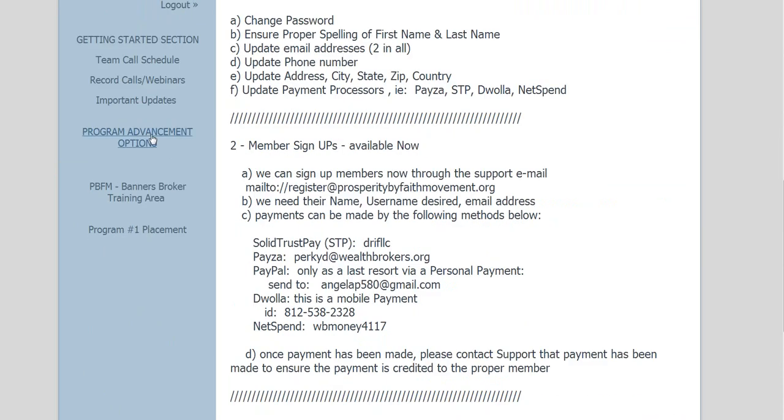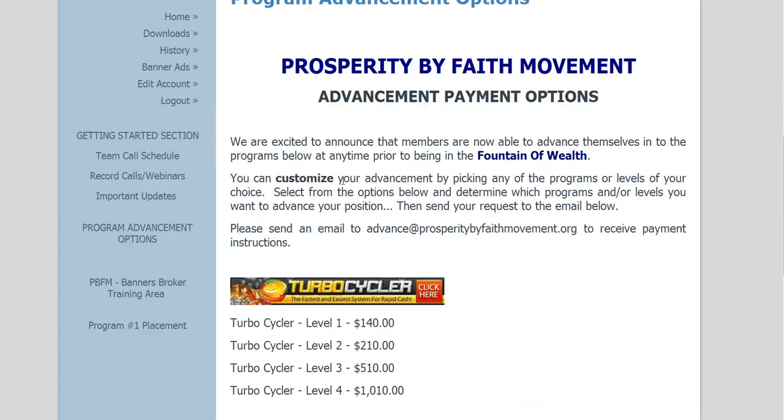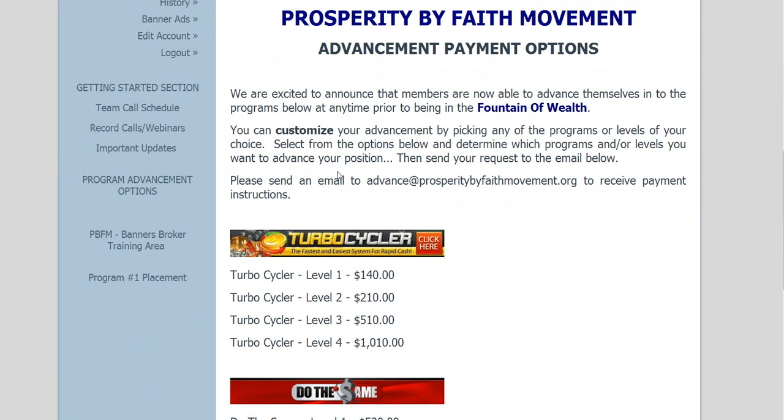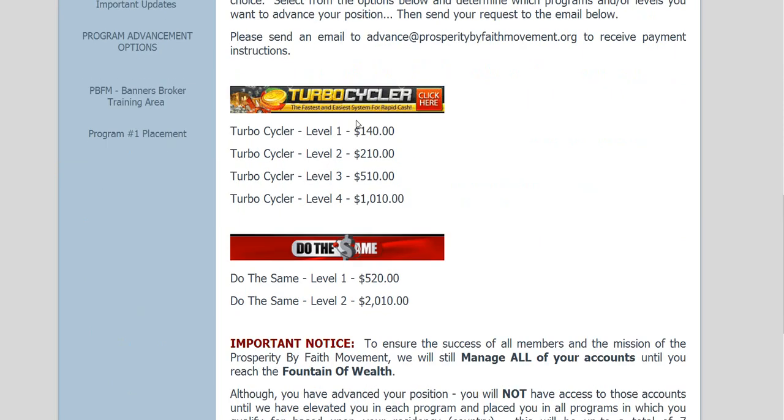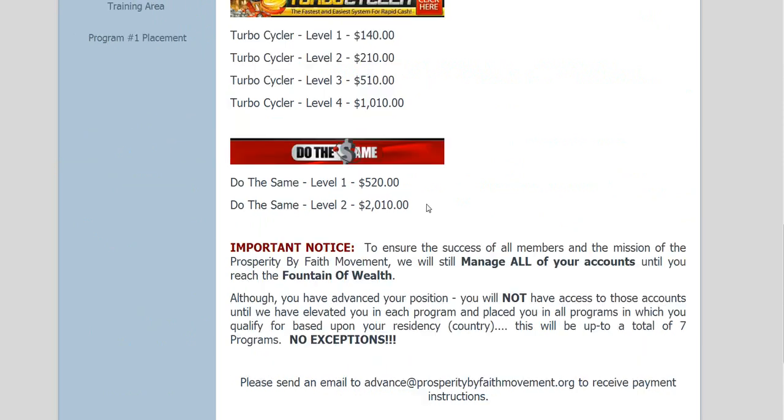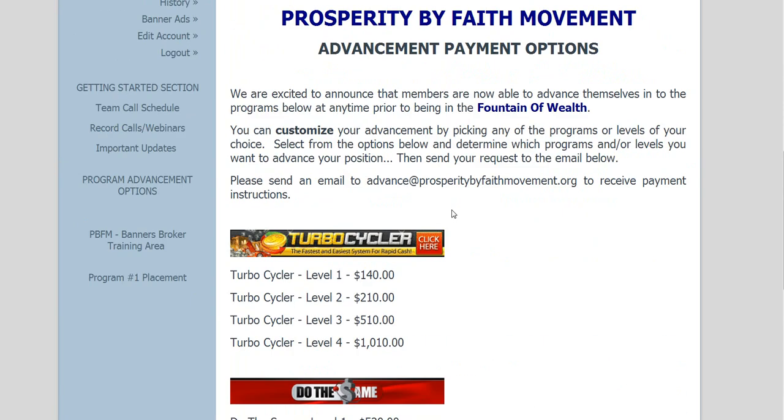All right. Program advancement options, very, very important. If you want to advance in the Fountain of Wealth, you want to get there quicker, and you want to pay your way, per se, to get there, you want to bankroll the account, you can do that. Turbo Cycler, different levels. You have to pay each level. Going up, do the same, and then we're going to have some other ones that you can join, like Banners Brokers and other things like that, to keep the cash flow going.